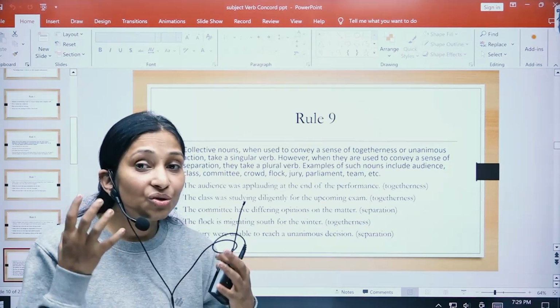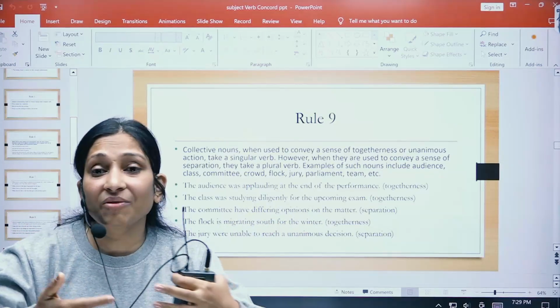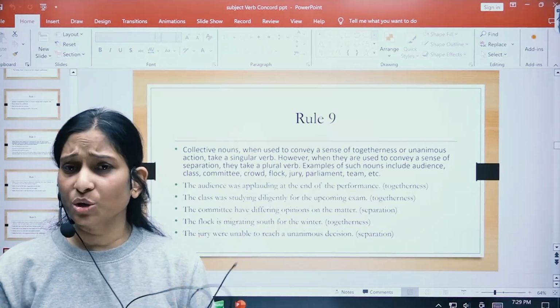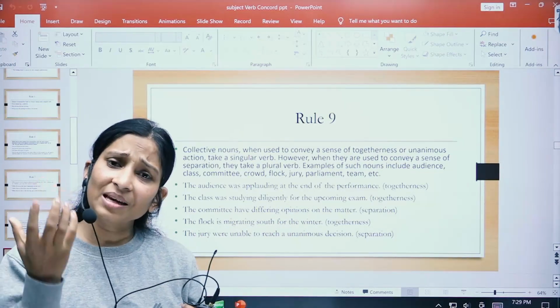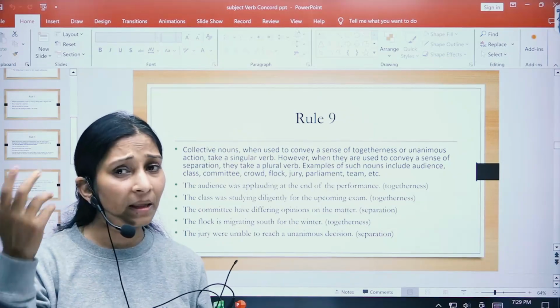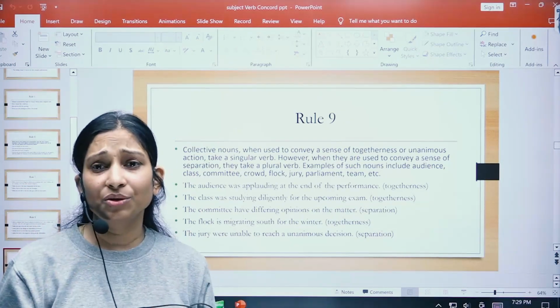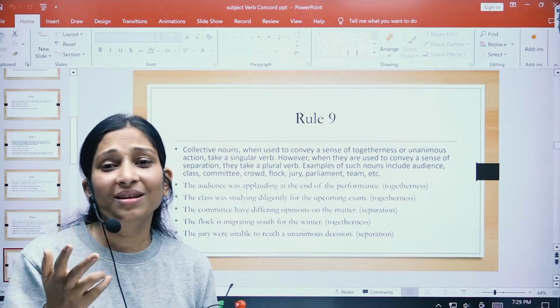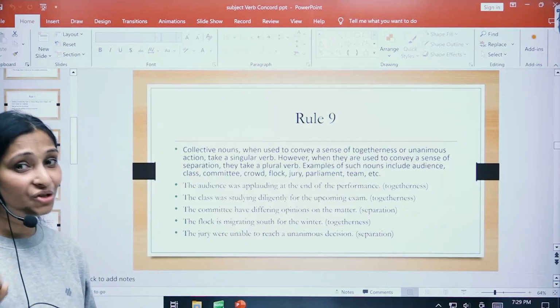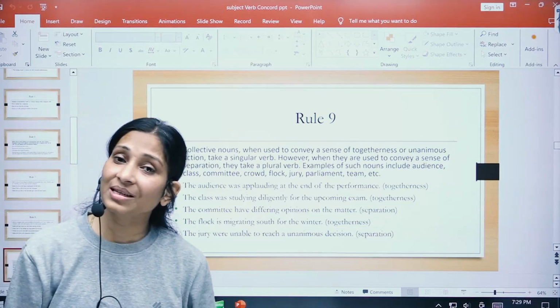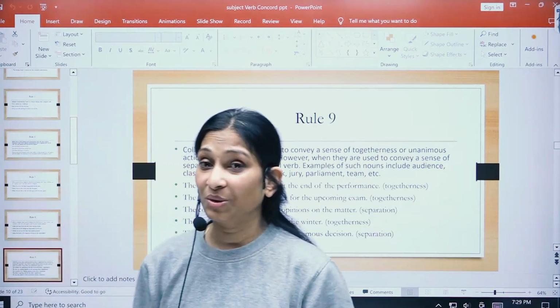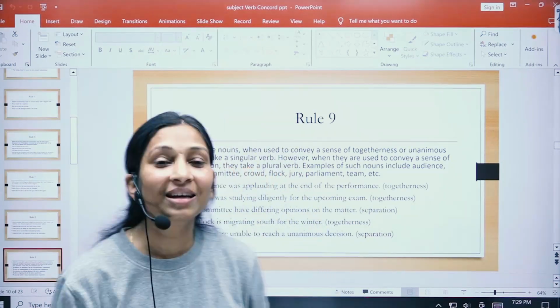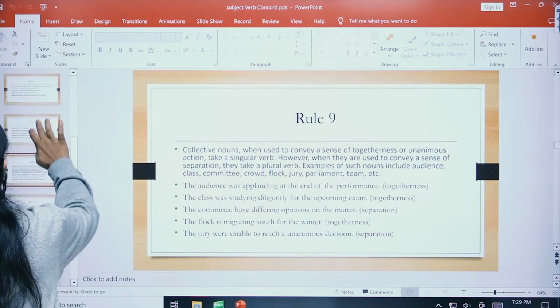So here, when the jury comprises several members and all the members are not working together, or they don't have the same views on a particular matter, in that case we use a plural verb, right? So remember, children, a collective noun doesn't only take a singular verb, it can also take a plural verb. So let us go ahead with the next rule.